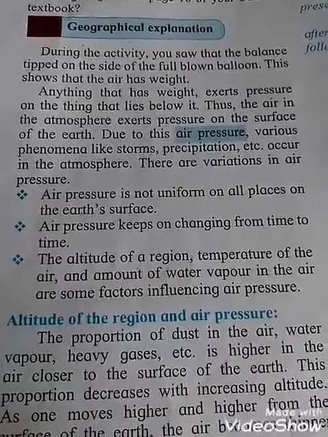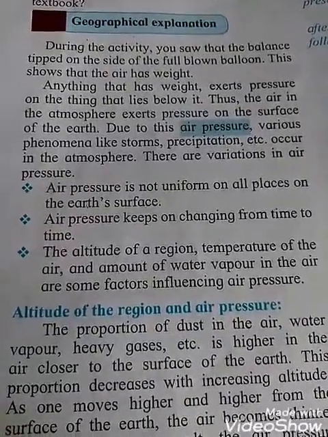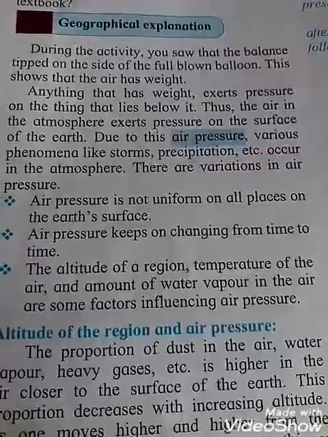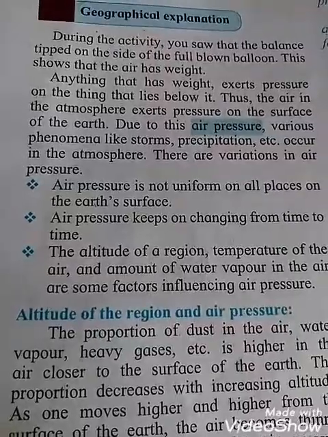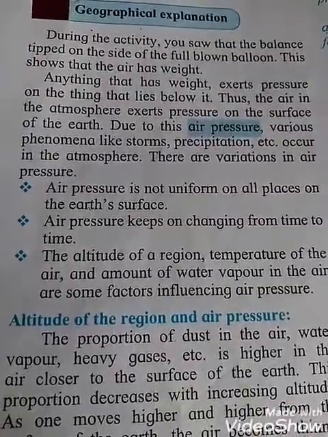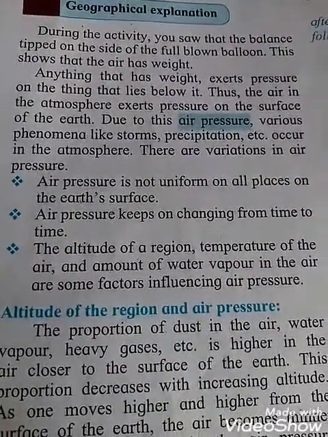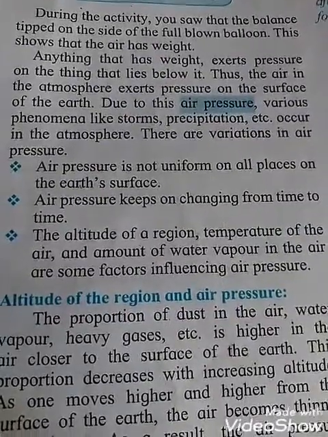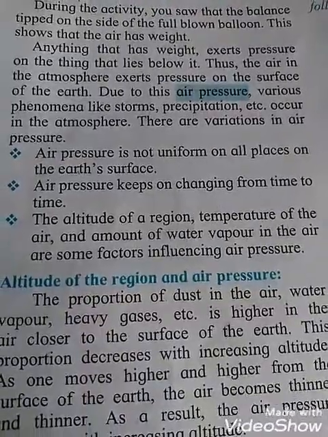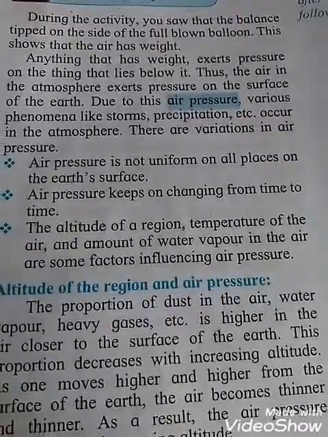So some 3 points are given, students. First point is that air pressure is not uniform on all places on the earth's surface. Uniform means constant, steady. Second point, air pressure keeps on changing from time to time. It will not be the same, it will change.